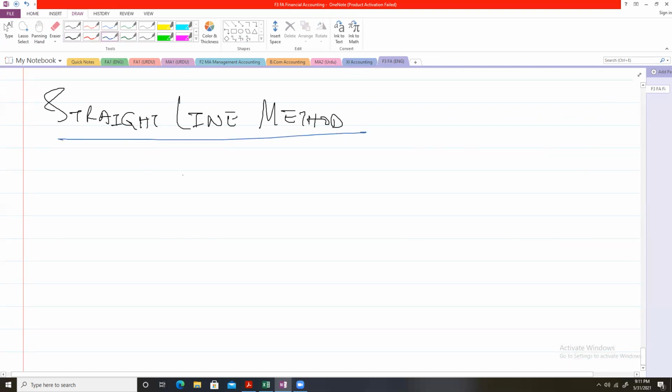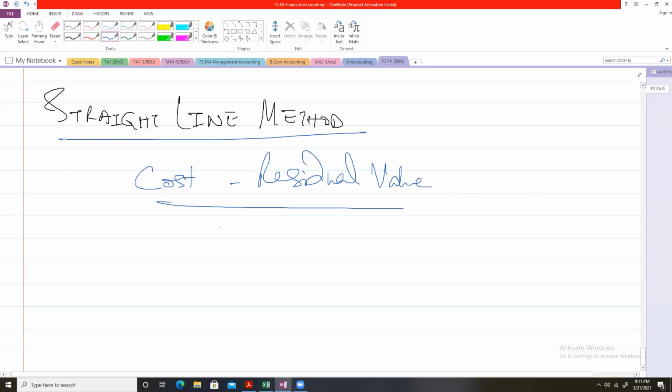The formula for calculating depreciation under the straight line method is cost minus residual value divided by useful life. Cost minus residual value divided by useful life.